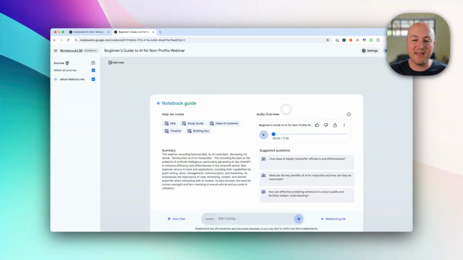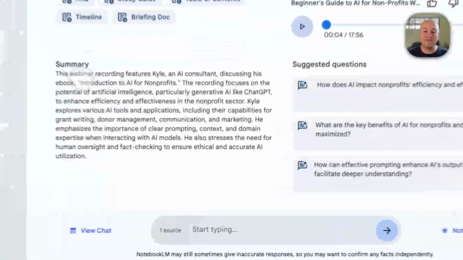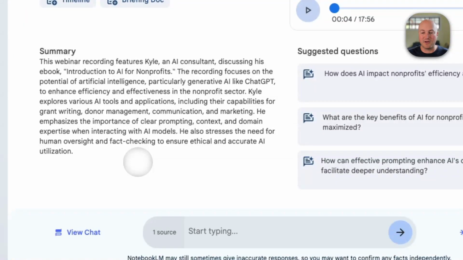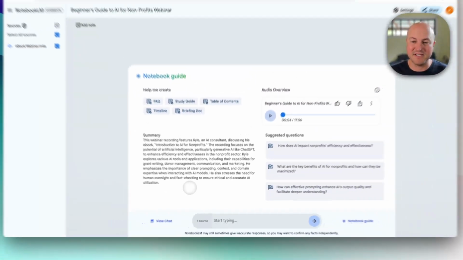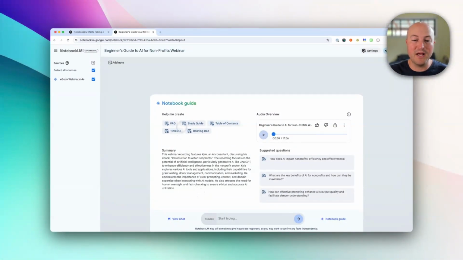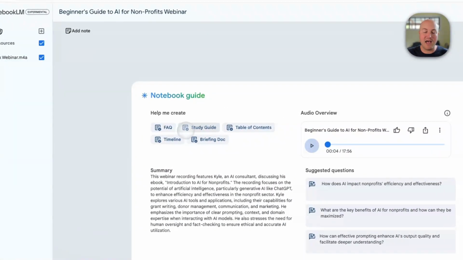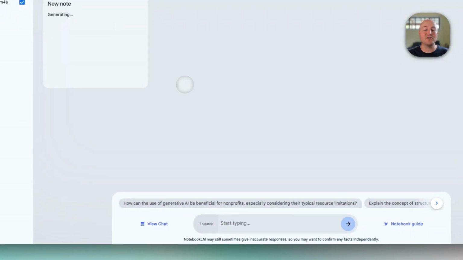And I haven't done anything yet, but it's provided me with a brief summary about the webinar, talking about me discussing the ebook, the Introduction to AI for Nonprofits, focuses on the potential of AI, particularly generative AI like ChatGPT, to enhance efficiency and effectiveness in the nonprofit sector. So from here, we can click on any of these guides to create. We can ask for an FAQ, study guide, table of contents, briefing document. Maybe a briefing document would be quite interesting to see what that generates.